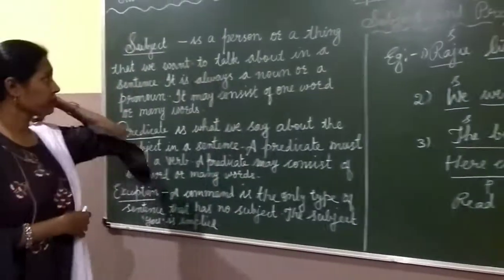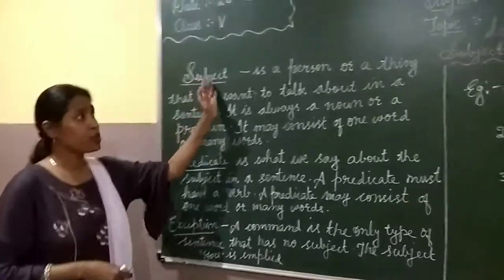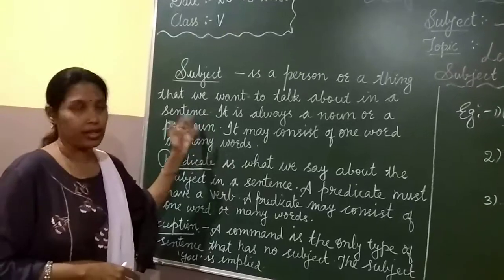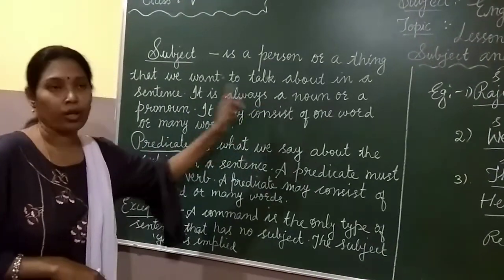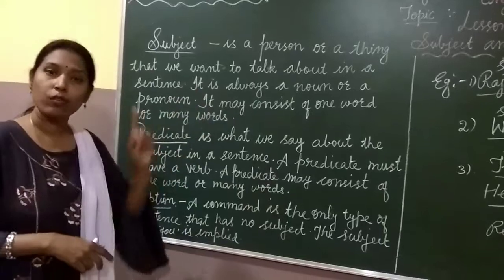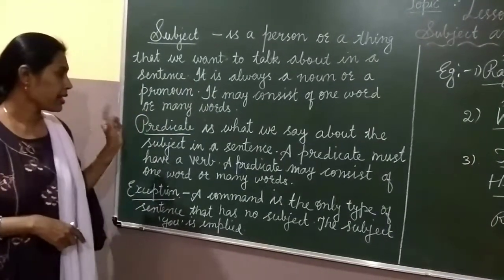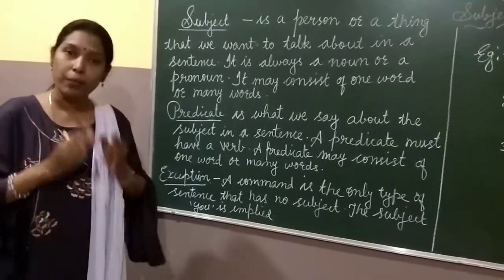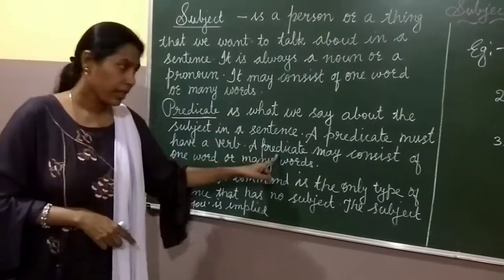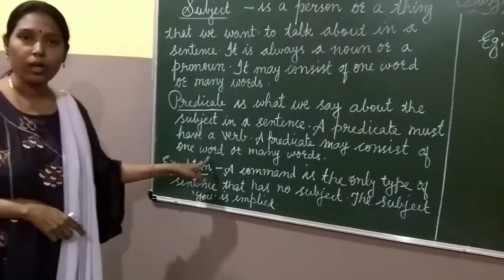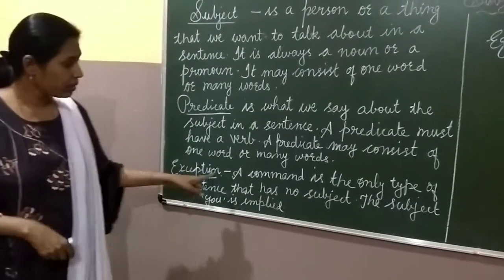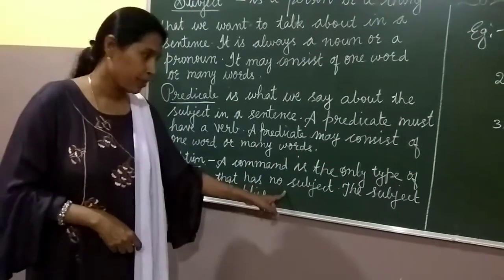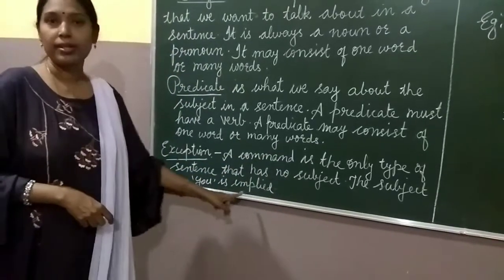So, once again, what is a subject? Subject is a person or a thing that we want to talk about in a sentence. It is always a noun or a pronoun and it may consist of one word or many words. Next, predicate. Predicate tells something about the subject, and it must have a verb. A predicate may consist of one word or many words. An exception, a command is the only type of sentence that has no subject. The subject you is implied.